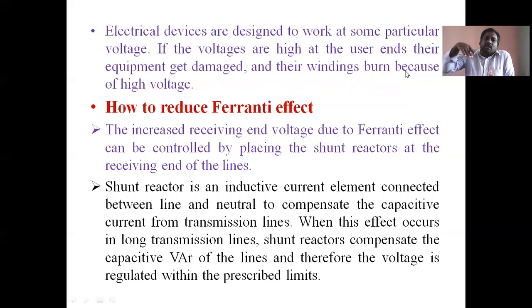If the voltage rises to a higher value, what happens? The equipment gets damaged and the windings burn because of high voltage. That's why it is very problematic for the operation of transmission lines, and we must avoid this Ferranti effect. How do we reduce it? The increased receiving end voltage due to the Ferranti effect can be controlled by placing shunt reactors at the receiving end of the line.